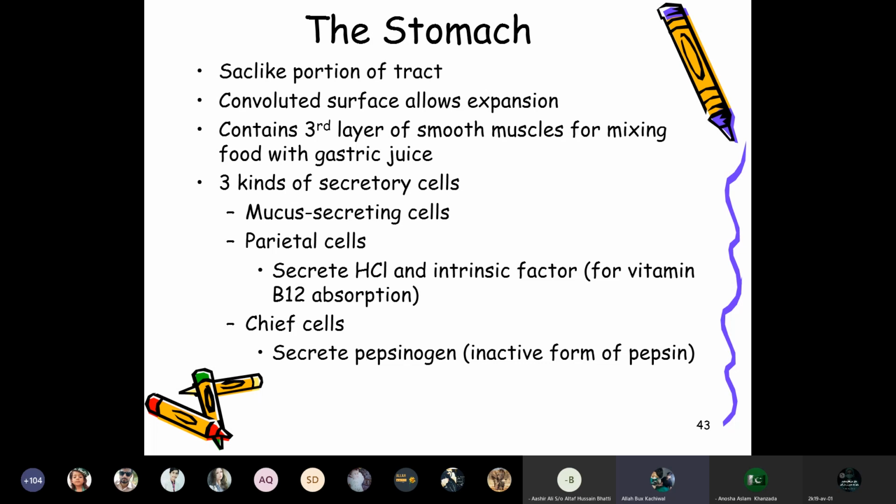Three kinds of secretory cells are present in the stomach. One is the mucus secreting cells, then the parietal cells that secrete the hydrochloric acid and the intrinsic factor for vitamin B12 absorption. Then the chief cells, which secrete the pepsinogen, an inactive form of pepsin.